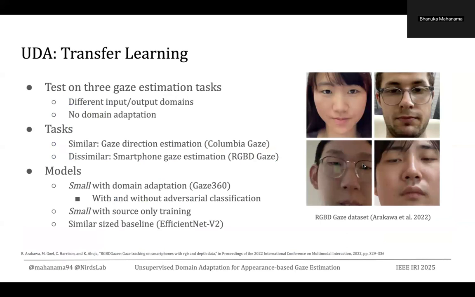Now, to further evaluate the cross-domain performance of our model, we conducted 2 more studies using our models without doing any modifications to our domain-adapted model. Here we use 2 datasets: gaze direction using the Columbia Gaze dataset and also smartphone gaze estimation using the RGBD dataset. For the models, we use the smallest model, our small model with Gaze360 domain adaptation. And to have a benchmark, we use the small model without any domain adaptation and a similar size baseline of